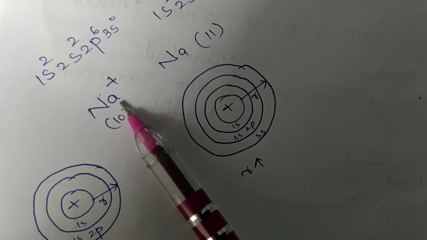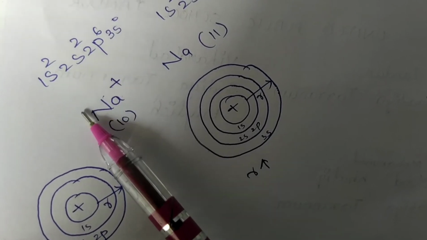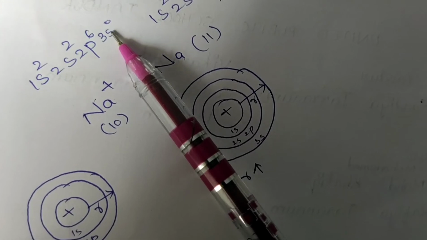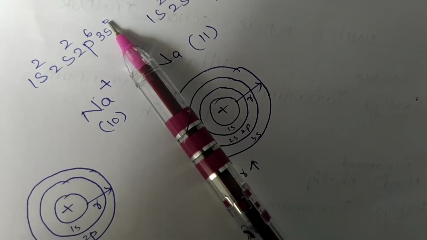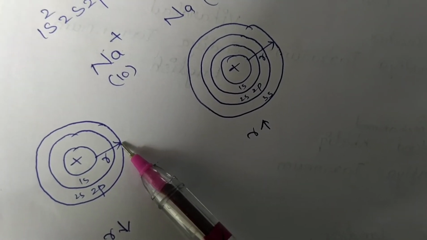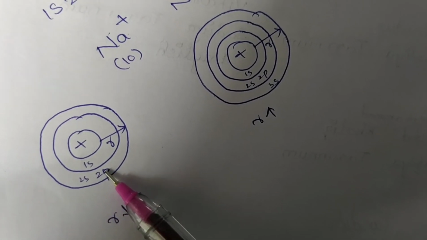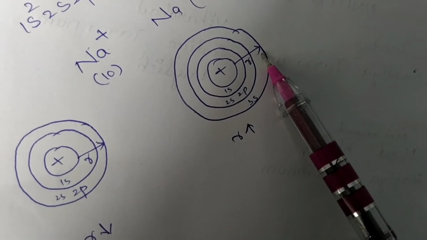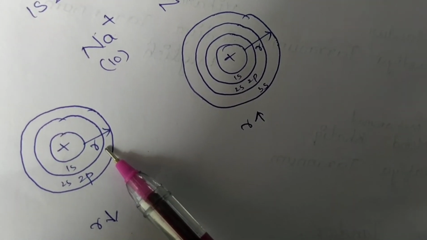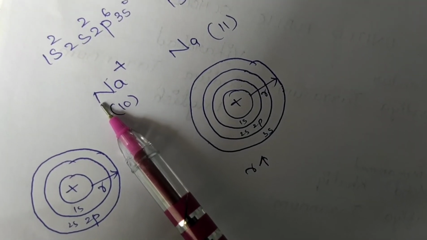Next, if you consider the Na plus ion, it will lose one electron. Plus means it will lose one electron and it becomes 1s2, 2s2, 2p6 and 3s0. Here in the 3s there is no electron, hence we won't take the shell. And here the atomic radius is only of two shells, that is 1s and 2s, 2p. So observe here, this is the radius, and here one more shell is there, and here there is no third shell. Hence the radius of sodium is more compared to the Na plus ion.